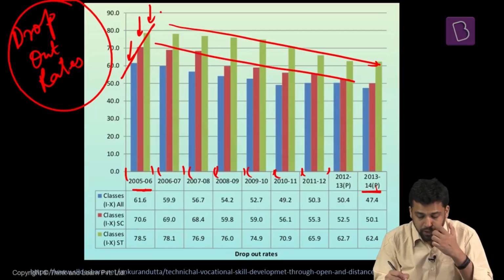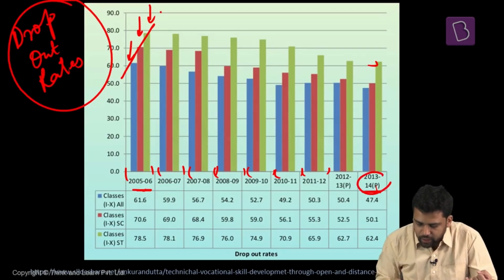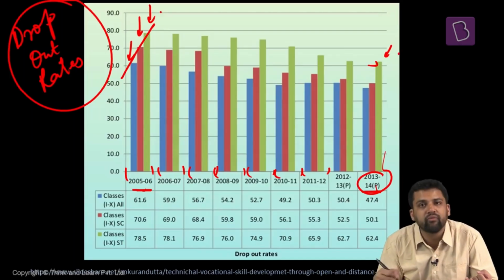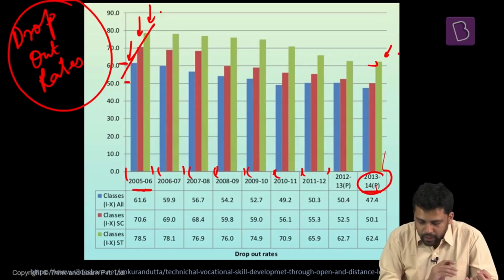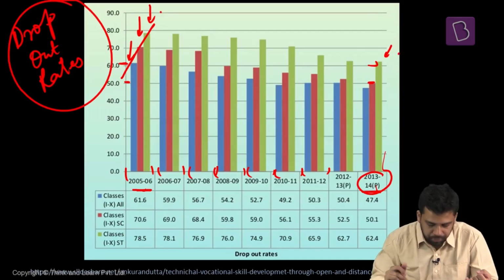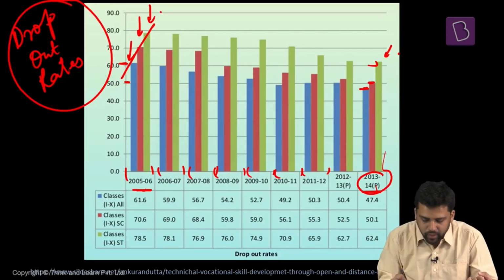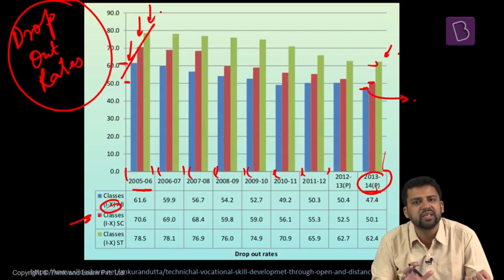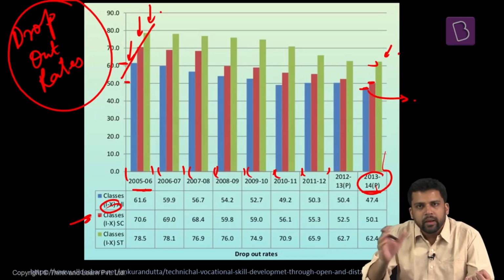But what is alarming is the dropout rates among the scheduled tribe communities and scheduled caste communities. Just look at the 2013-2014 data. Among scheduled tribes, of those who were enrolled in the first standard, by 10th standard, highly likely around 60% of them will have dropped out. Among the scheduled caste community, of those enrolled in the first class, highly likely 50% of them will drop out. At the all India level, somewhere around 47-48% will drop out by the time they reach 10th standard. So this is data for 1st to 10th standard. Dropout rates are a major concern, and in dropout rates also there is disparity across different communities.